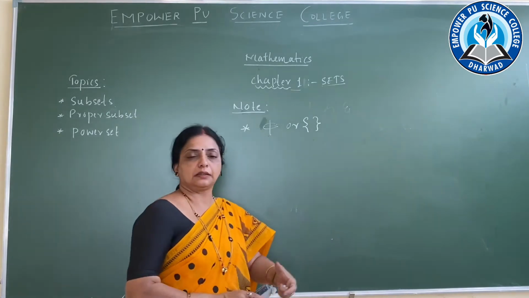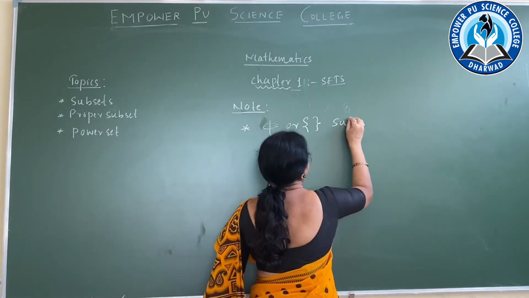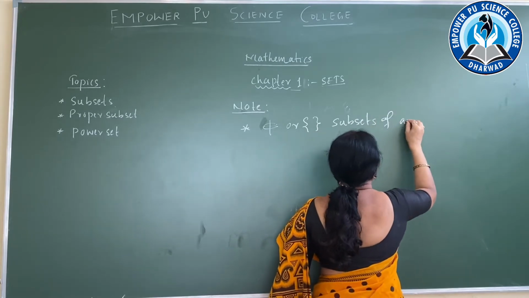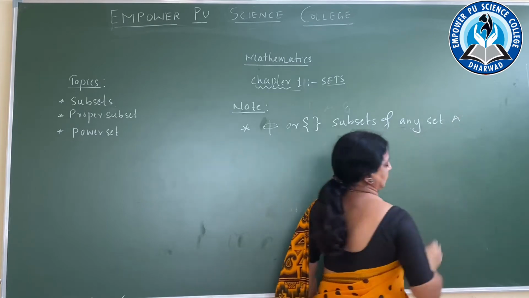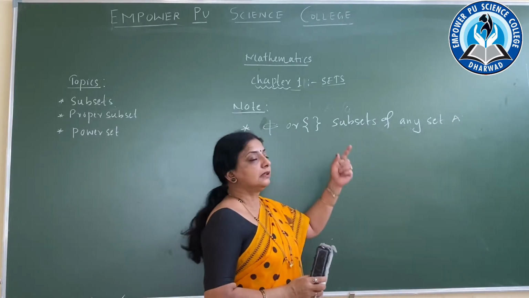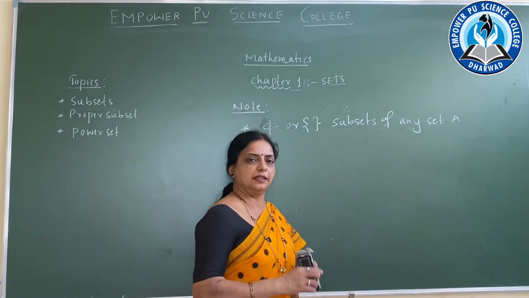These two are the subsets of any set A. Is it? For any set A, the empty set will always be a subset. How we write it, I will show you.